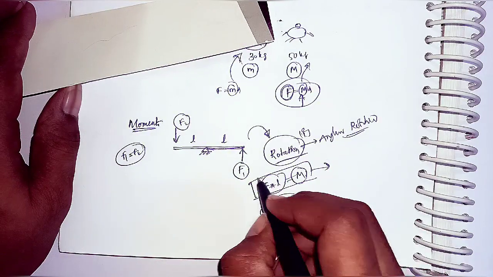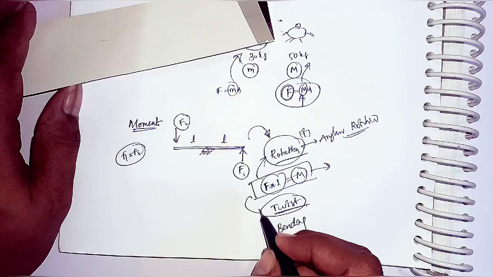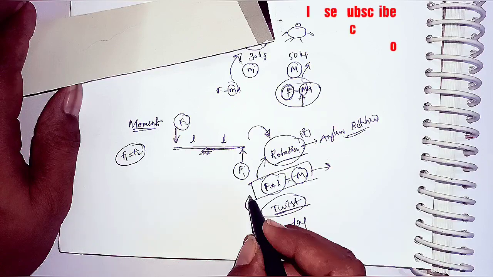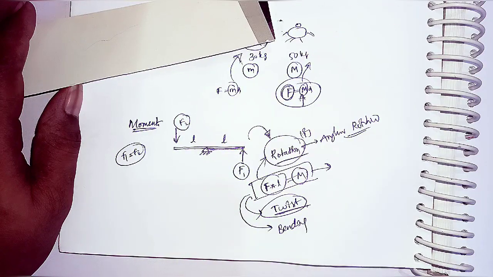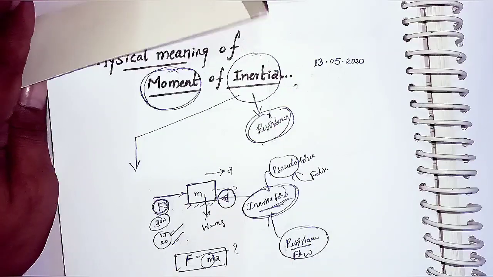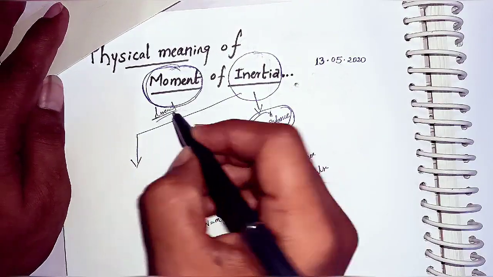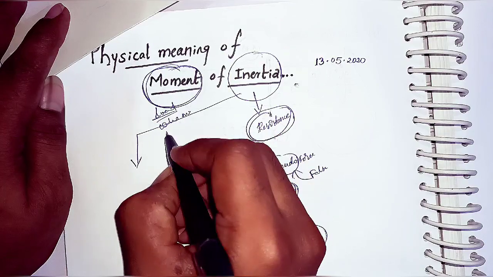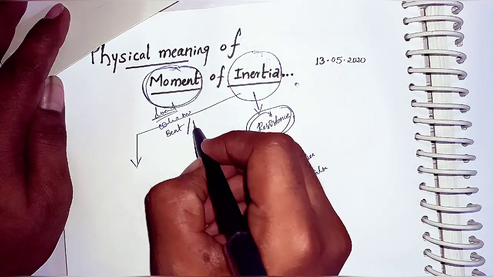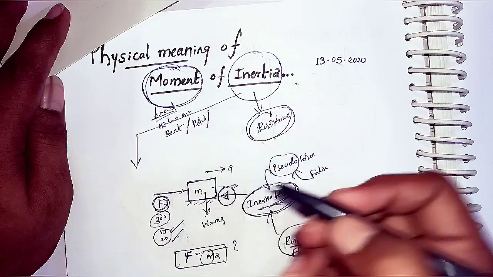That moment is making some rotation, some twist based upon the position, and some bending. That means the moment is a type of load which is making some bend or angular rotation or twisting.